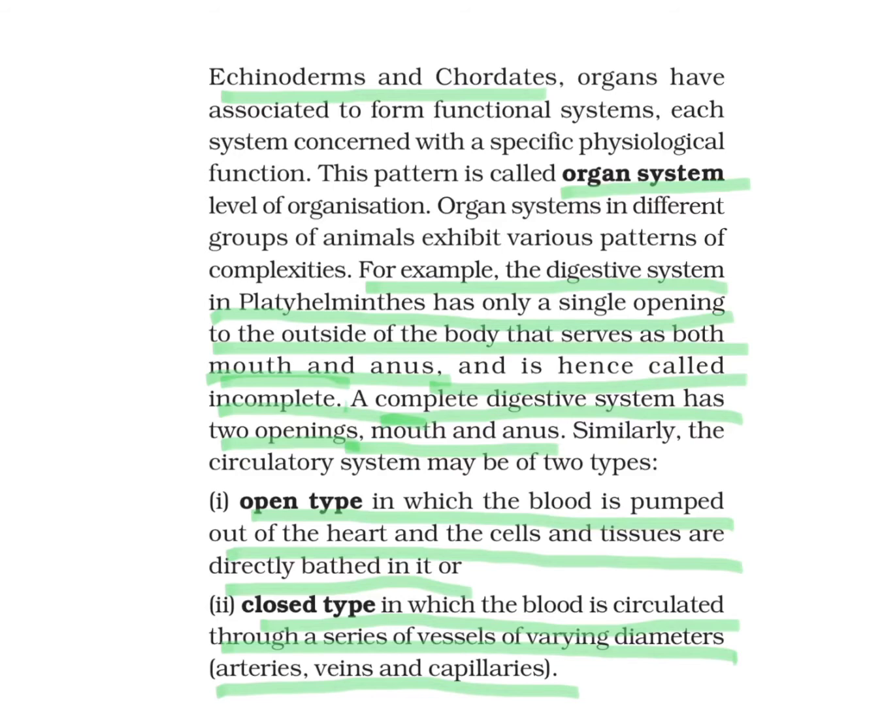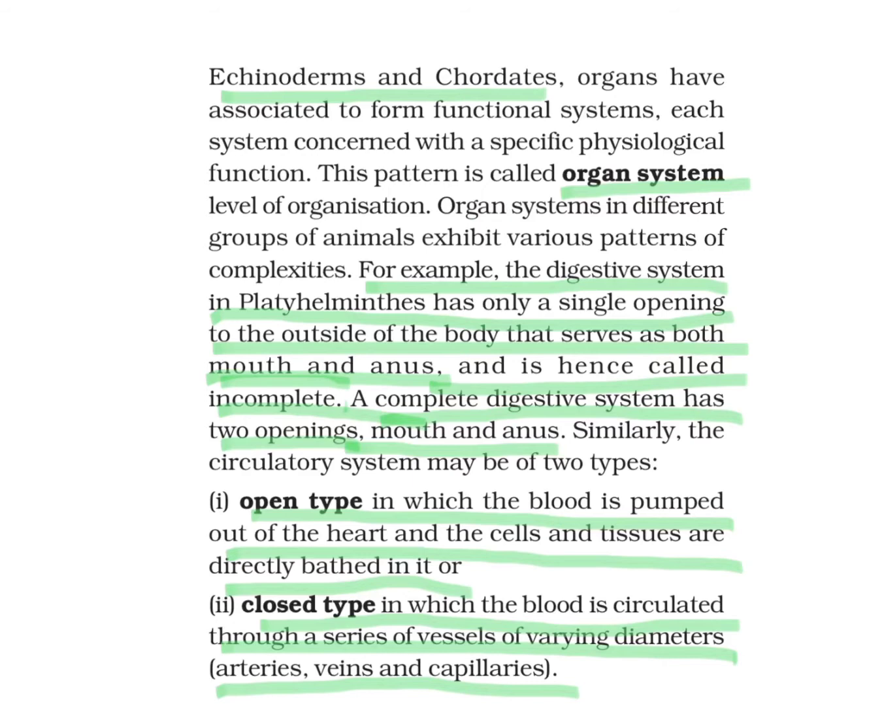Even different animals, they exhibit different patterns. For example, digestive system in platyhelminths, it has only one opening, single opening to outside of the body, which serves as both, either you call it mouth or anus. So, the digestive system is of incomplete type. This is a peculiar example. But in others, that means Annelida onwards up to chordates, they have complete digestive system, because two openings are found, which is mouth anterior opening and anus posterior opening.